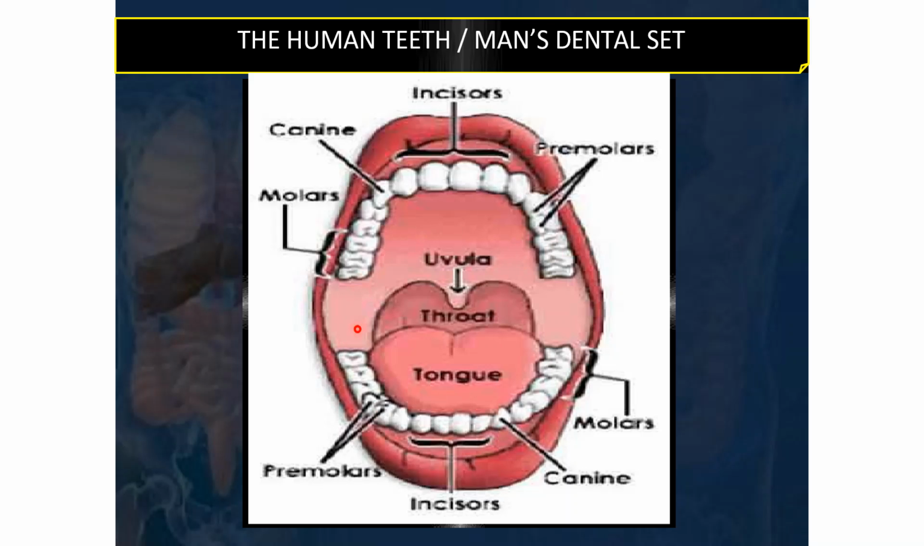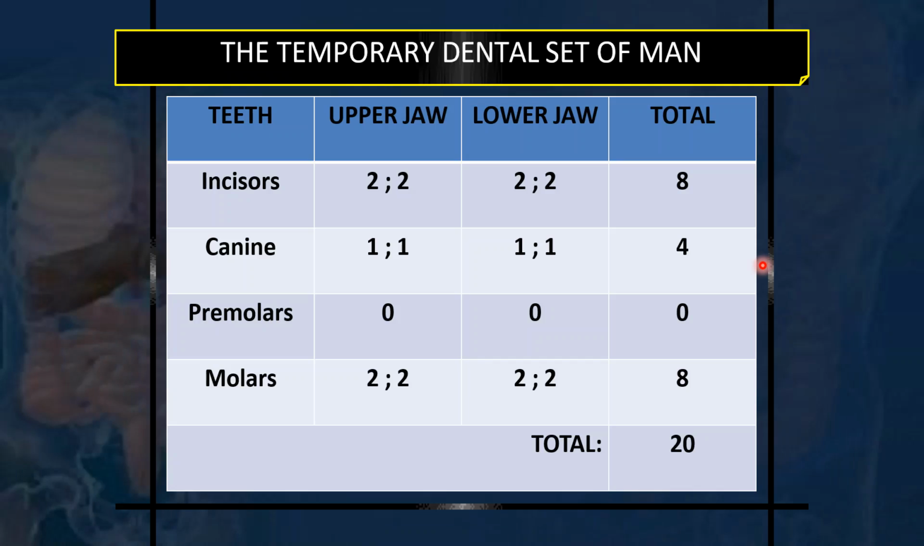This is in an adult, but babies have milk teeth, temporary teeth, in the initial years. They have only 20 teeth, while in an adult we have 32 teeth. So this is the formula for the temporary dental set of man, covering the upper jaw, the lower jaw, and the total number. In the upper jaw, 2 incisors on the right, 2 on the left. Lower jaw, 2 on the right, 2 on the left. So 8 total incisors. Similarly, the canines, 4 total.